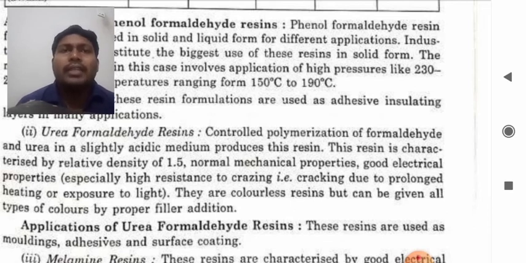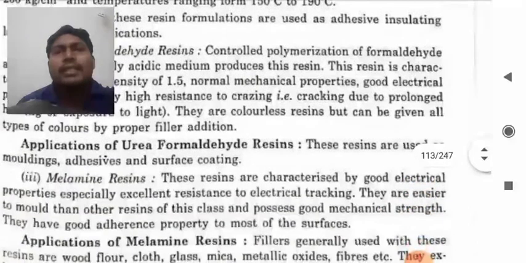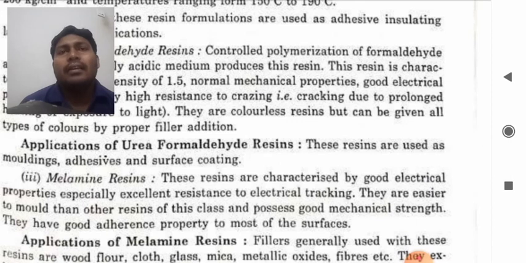Application of urea formaldehyde resins. These resins are used as moldings, adhesives, and surface coatings also. Now, melamine resins. So we will discuss melamine resins.